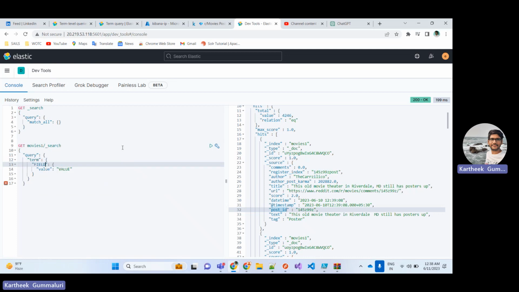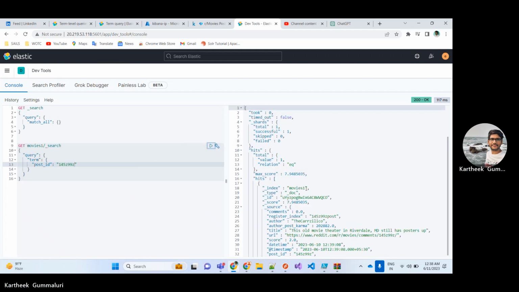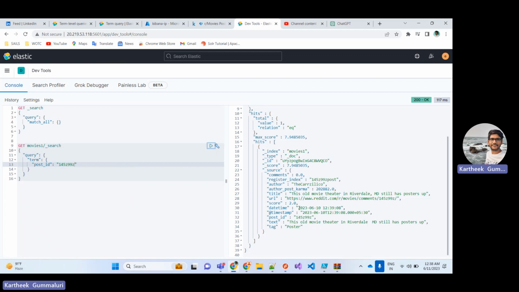This is the syntax, and we copied this one. No need of this part, so for readability's sake I'm removing it. There was an indentation issue. Okay, let's search for this value. So here you are seeing the exact match.